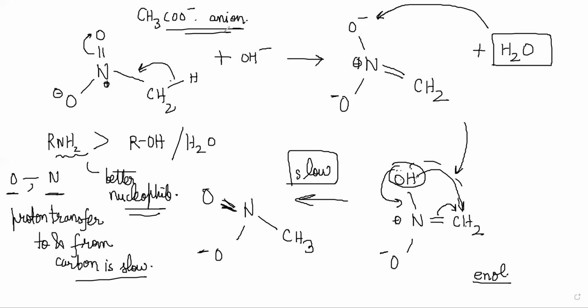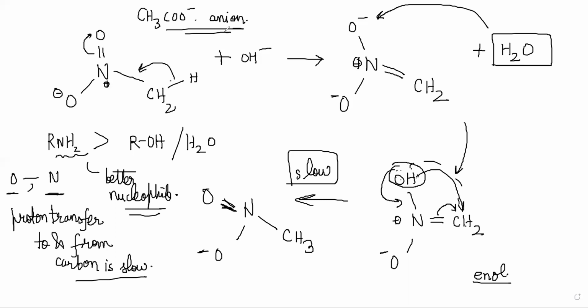Water is there in great abundance and does react with acetic anhydride, but it cannot compete with the other two as they are more basic, right? PhNH2 is more basic than water. Therefore, water will not be able to compete in terms of the speed of the reaction.